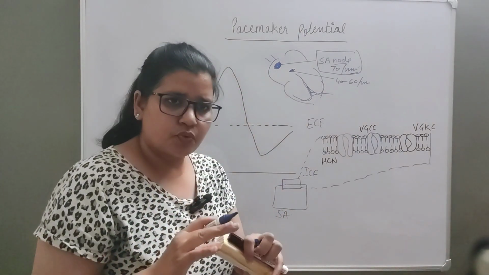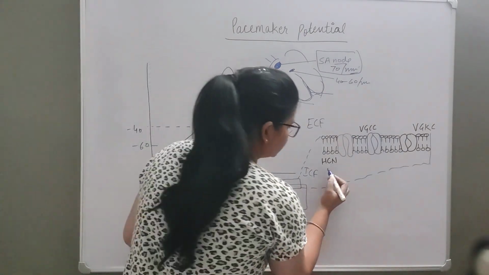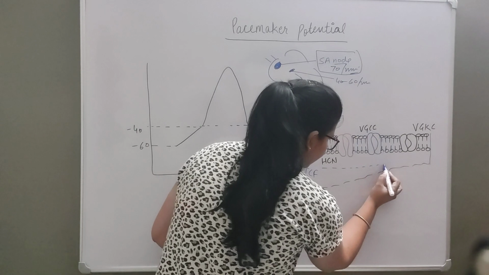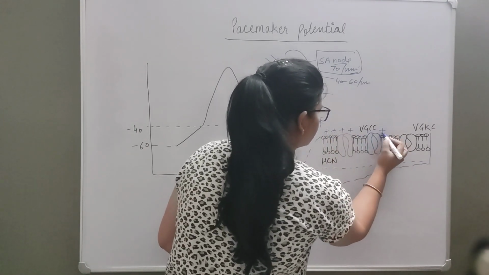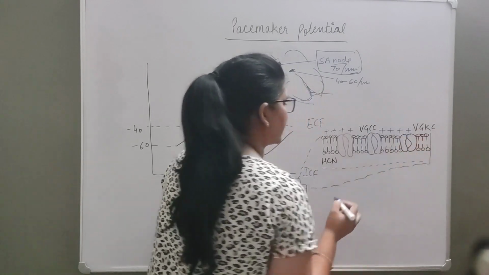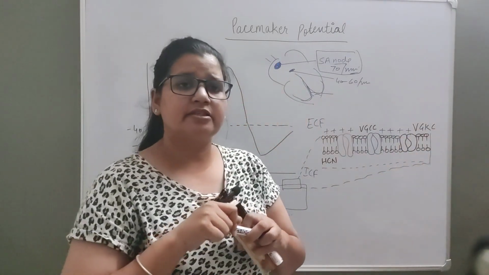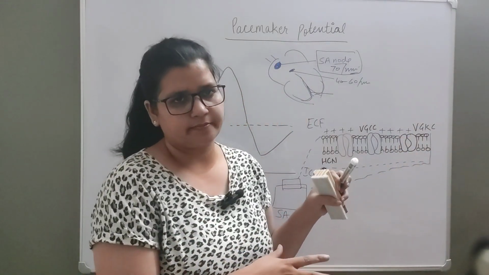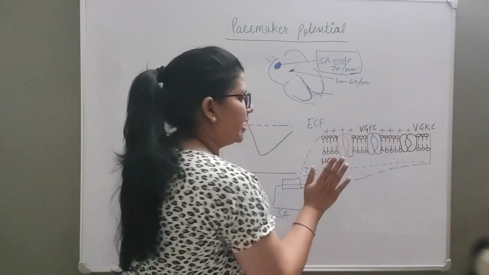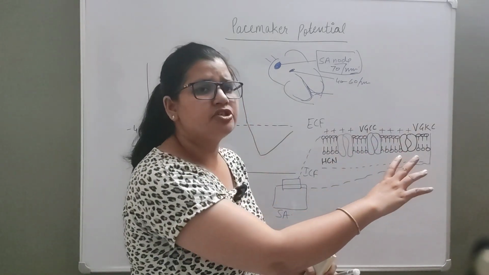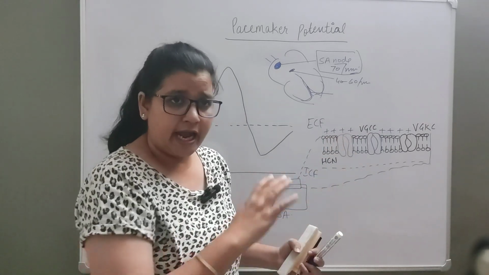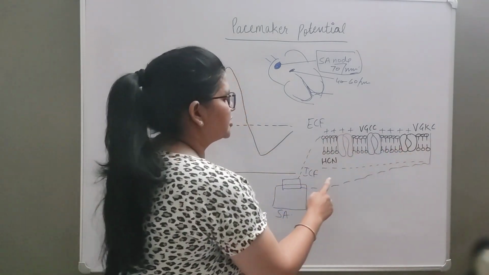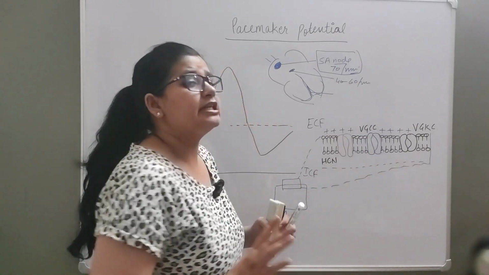So at rest, what happens? At rest the inside is negative compared to the outside. There is more negativity inside the membrane, and this state is called the polarized state at rest. This membrane potential is called the resting membrane potential, and this resting membrane potential has some negativity inside.